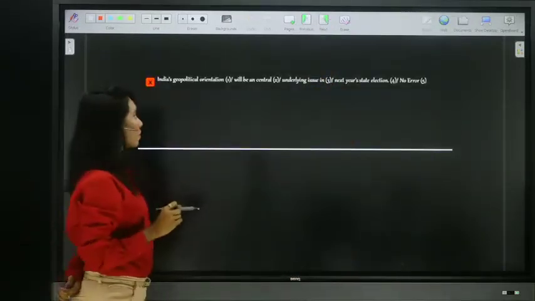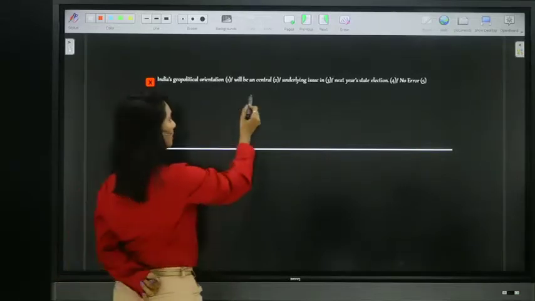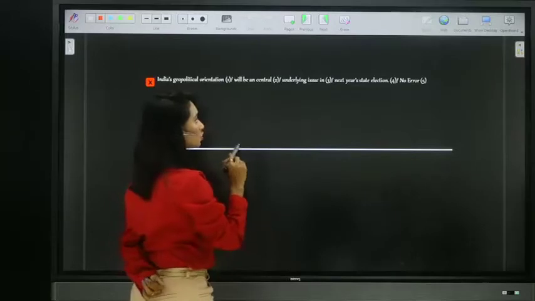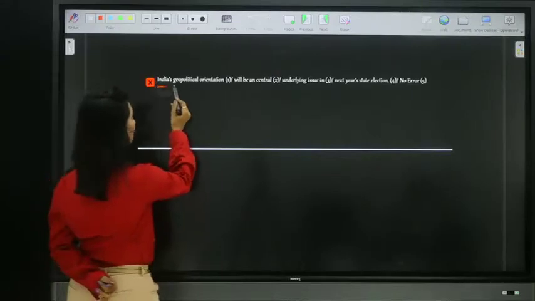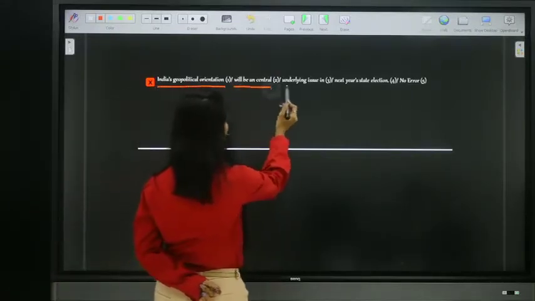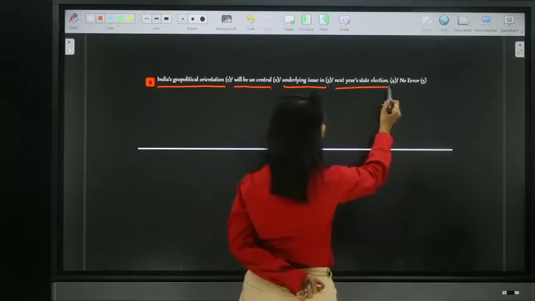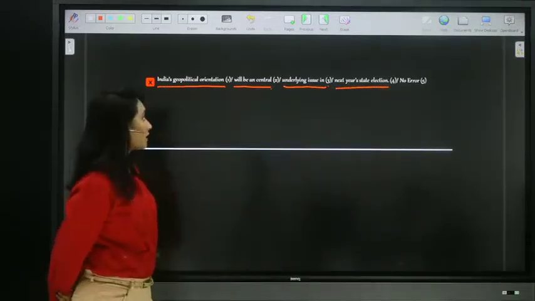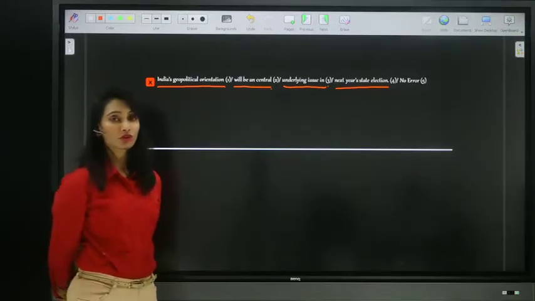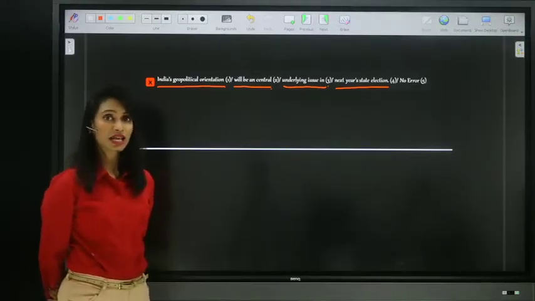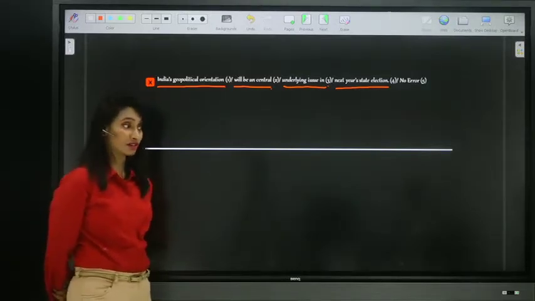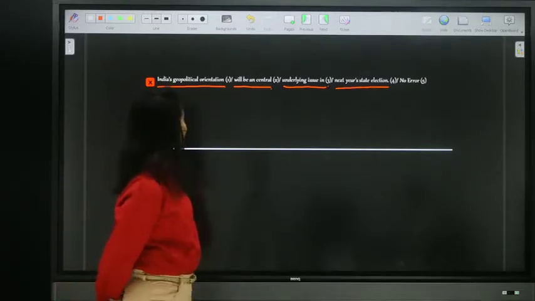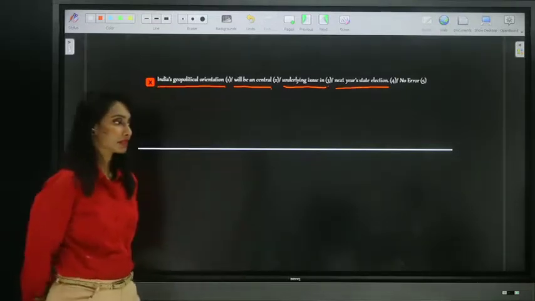So, here is the first one. India's geopolitical orientation will be an central underlying issue in next year's state election. India's geopolitical orientation will be a central underlying issue in next year's state election. You are given options 1, 2, 3, 4, 5, where the fifth one is no error. Choose the option and tell what is the correct one and also answer why it is wrong and what is the correct one. Quick, guys. It's your time.